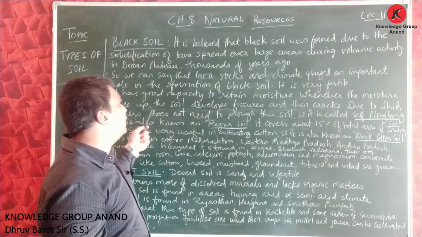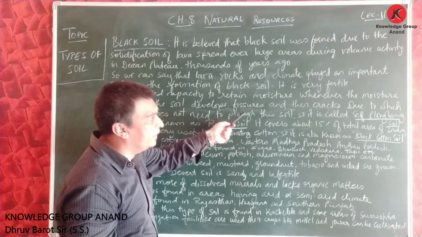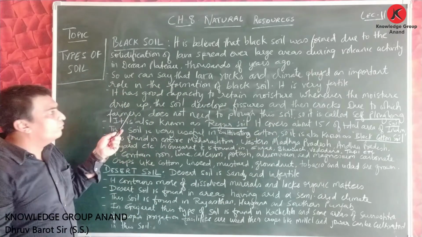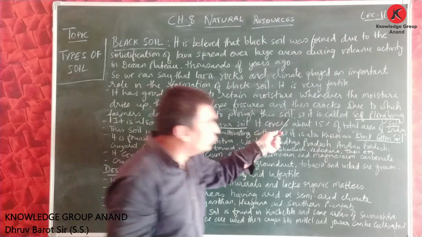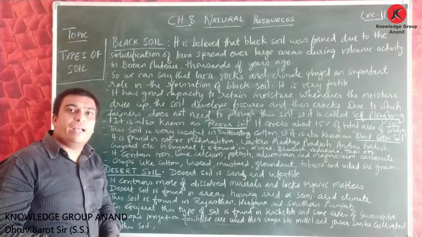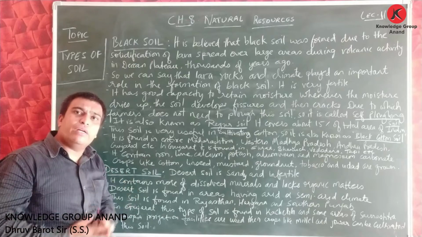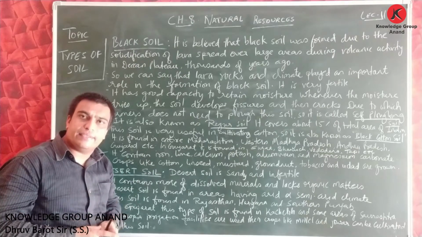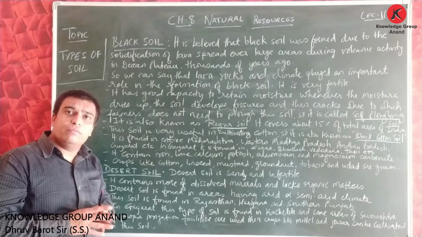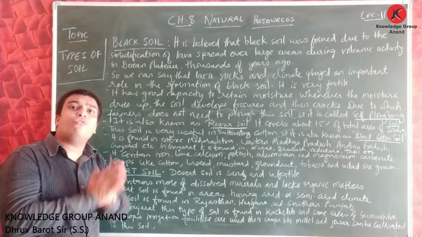Whenever the moisture dries up, the soil develops fissures and then cracks, due to which farmers do not need to plow this soil, so it is called self-plowing soil. Friends, this black soil has a special characteristic. It is said that this black soil can retain moisture for a long time.